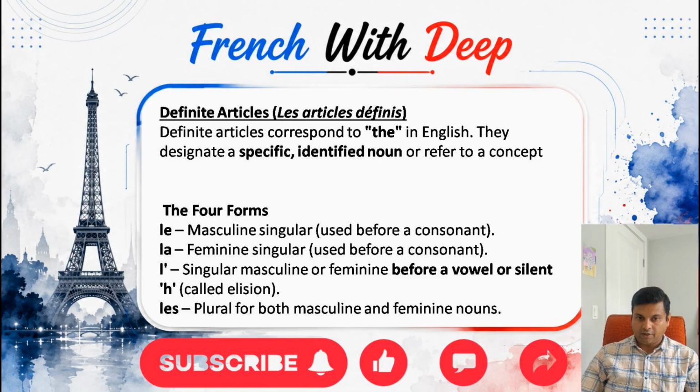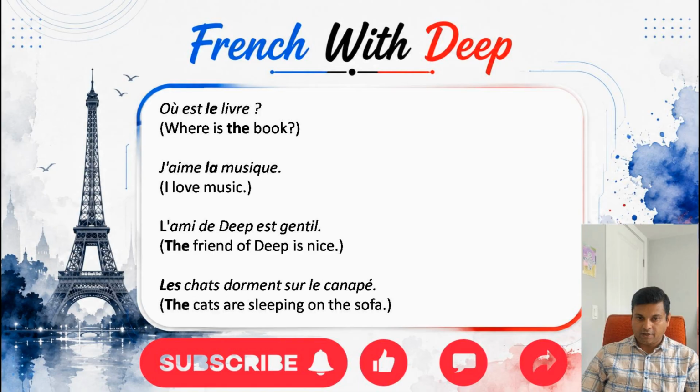Now let us make some sentences to help us understand the definite article. Here we have, where is the book? Now, a book in French is livre and it is masculine. As I have already explained, for masculine, the definite article singular is le. So the sentence becomes où est le livre? Où est le livre? It means where is the book?